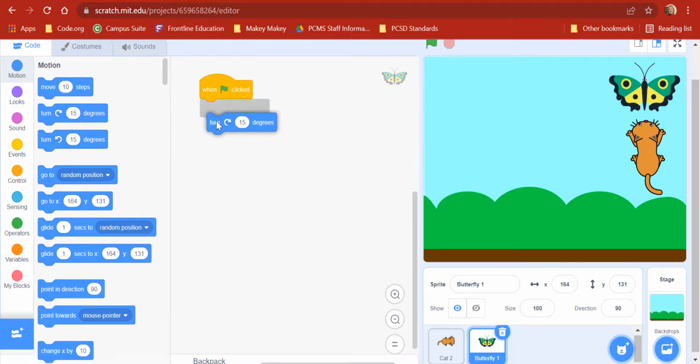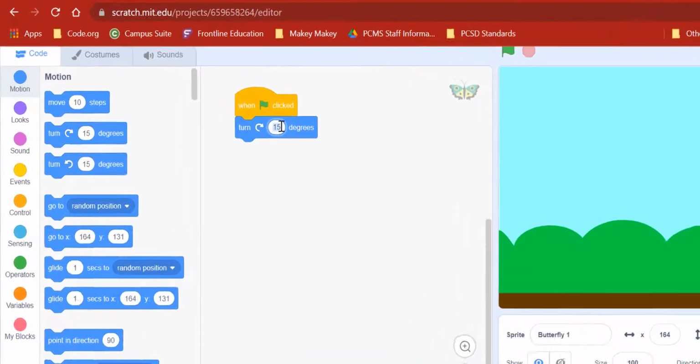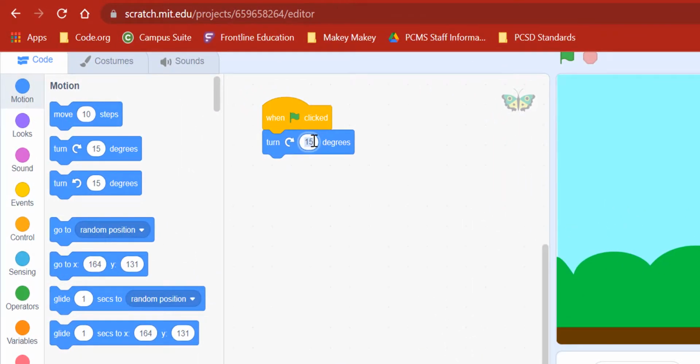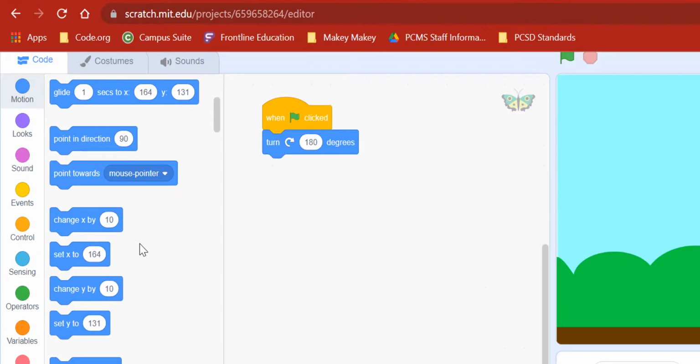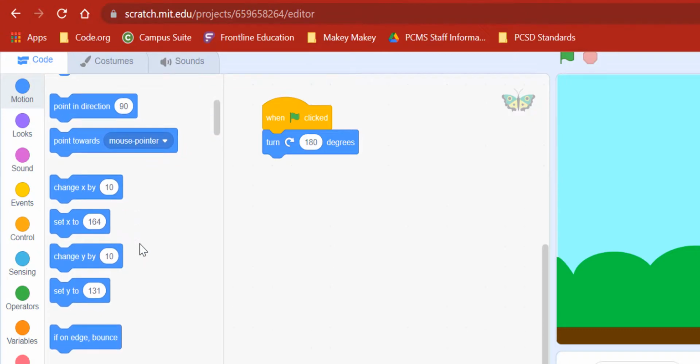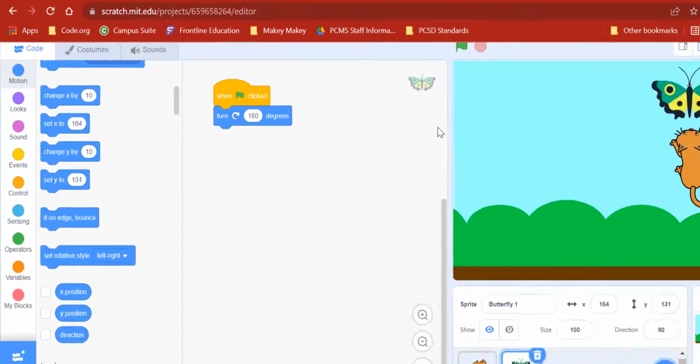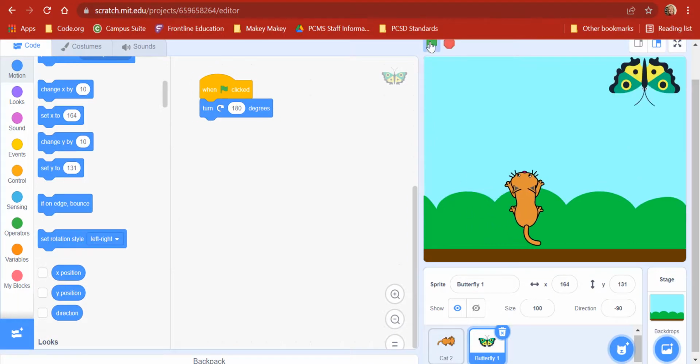Let's have him turn right. And he's going to turn 180 degrees. And you think he's going to immediately turn 180? Let's see how fast that happens. Yep, he immediately turned.